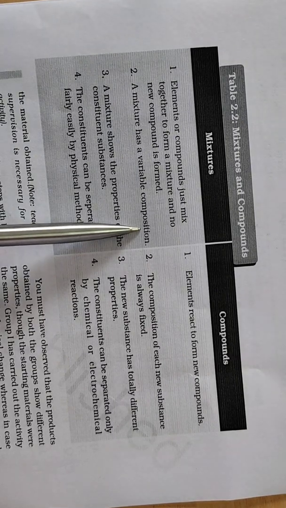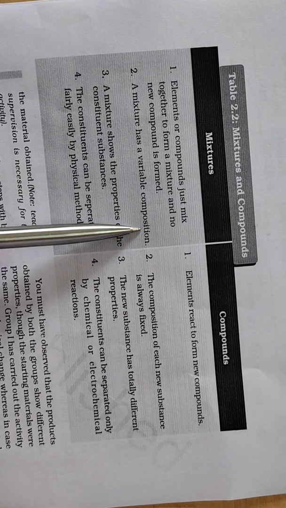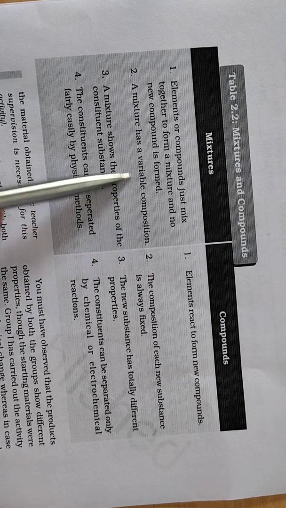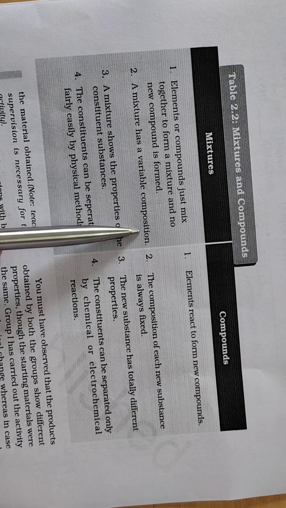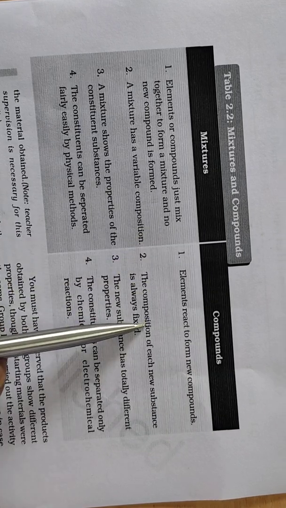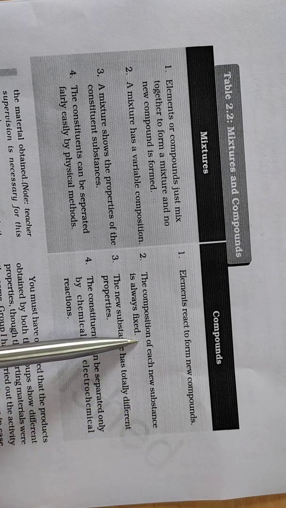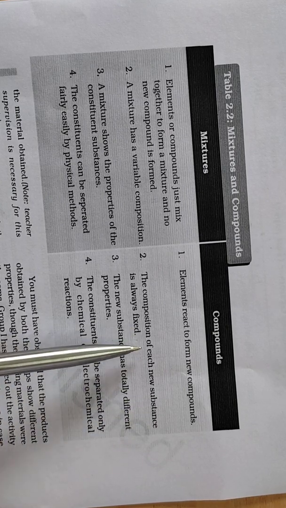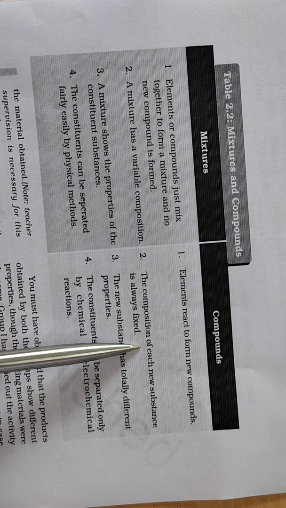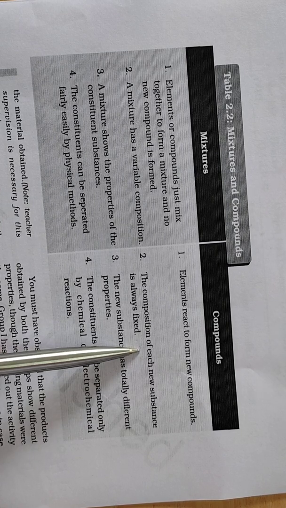Nitrogen is approximately 78 percent in the atmosphere, and carbon dioxide is 0.03 percent in the atmosphere. So it has a variable composition, right? But in a compound, the composition of the new substance is always fixed. Like in water, the proportion is always fixed: 2 atoms of hydrogen and 1 atom of oxygen. It is always fixed.